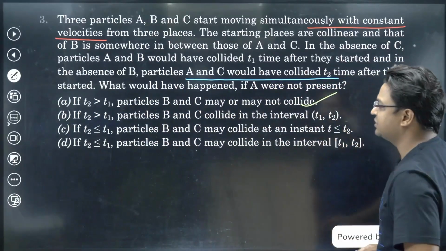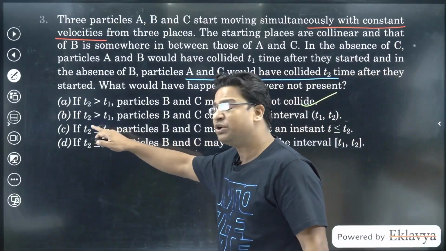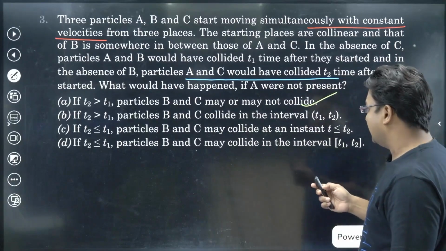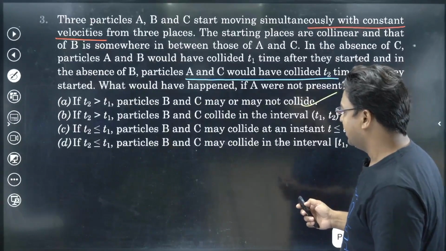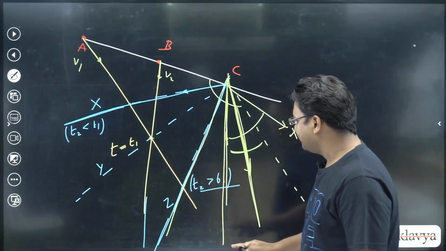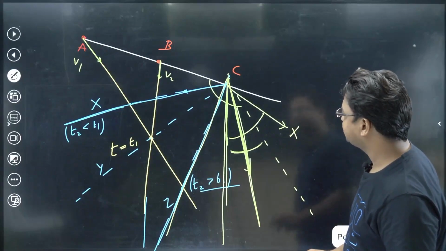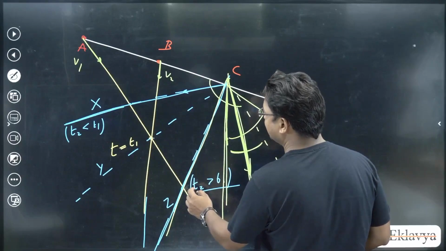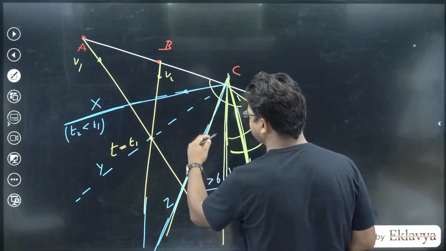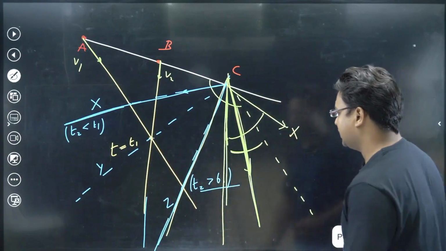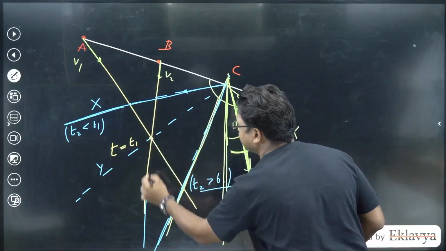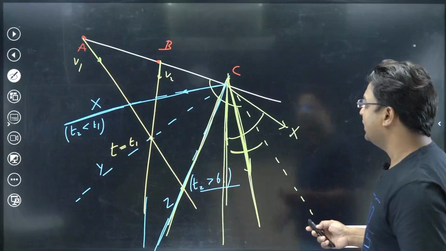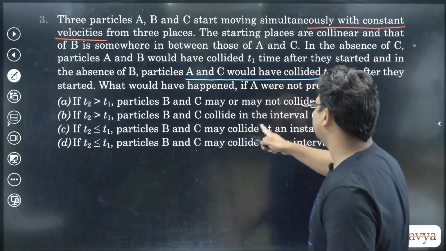Yes, we agree with this. Next: if T2 is more than T1, particles B and C collide in the time interval T1, T2. If T2 is more than T1, with this kind of trajectory, the collision between B and C will happen after T2. We can see that this trajectory meets the trajectory of B at a later instant after T2. So if T2 is more than T1, it collides in the interval. This is wrong.